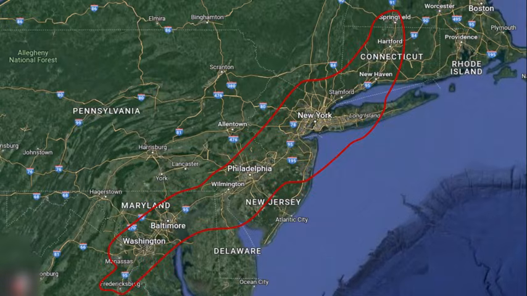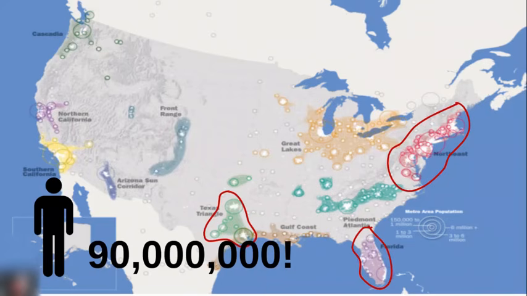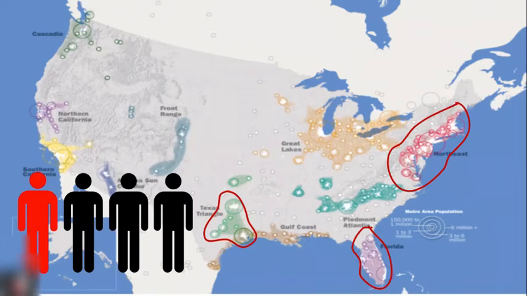For example, this is the Northeast Megalopolis, one of the densest regions in the US. We're going to talk about three megaregions right now: the aforementioned Northeast Megalopolis, the Texas Triangle, and the Florida megaregion. Combined, all of these megaregions have a population of 90 million. This is under 5% of the land in the US, with 1 in 4 people.